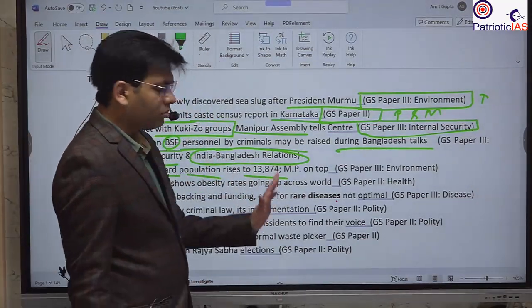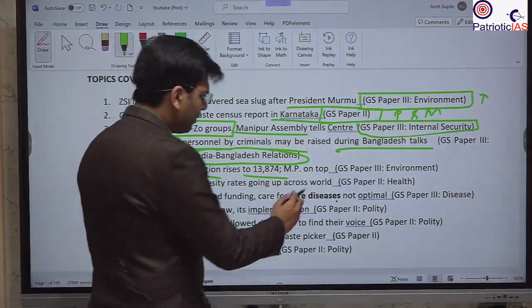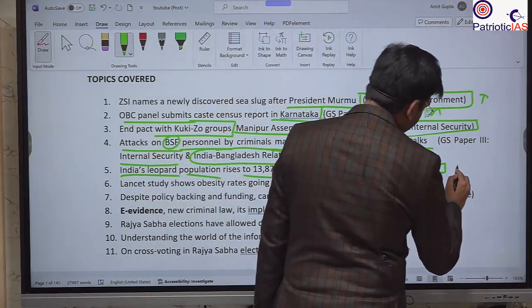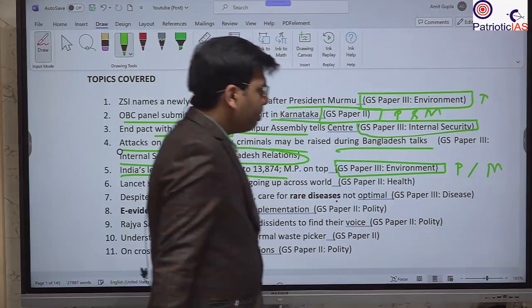Then there is very good news that India's leopard population has increased. It is an 8% increase, and now it has reached near about 14,000, 13,874. That means you should remember it as 14,000. So this is important for GS paper 3 environmental perspective, and we can study it as per the prelims as well as the mains perspective.